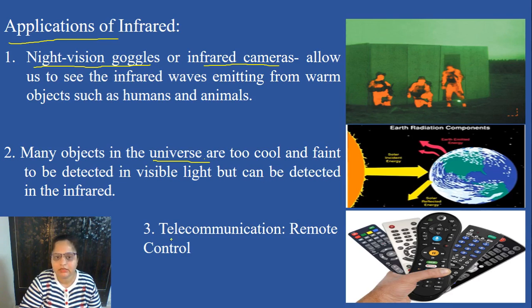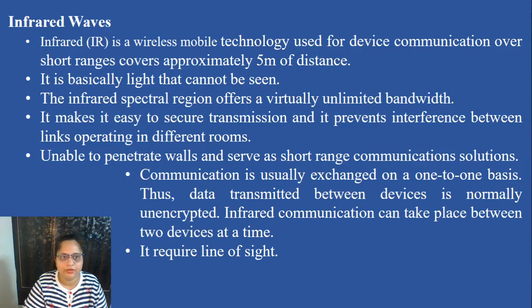The third use is in telecommunication. It means remote control. We are going to study this third point in detail because only this third point is in our syllabus. Infrared is a wireless mobile technology used for device communication over short ranges, covering approximately 5 meters of distance. It is basically light that cannot be seen.